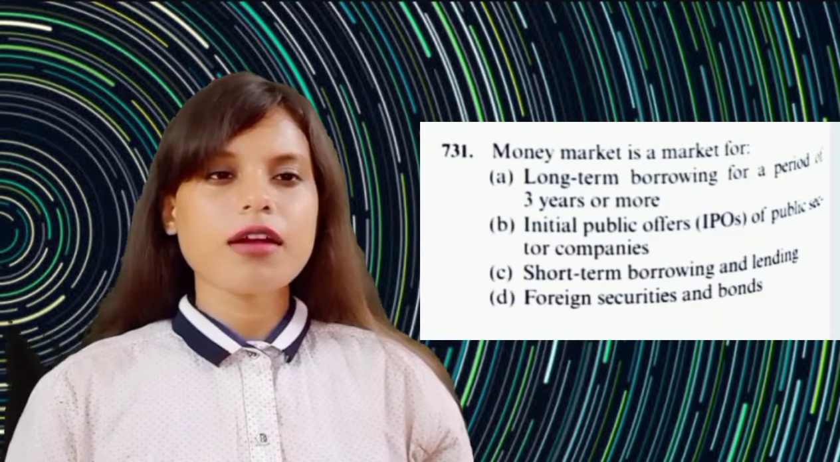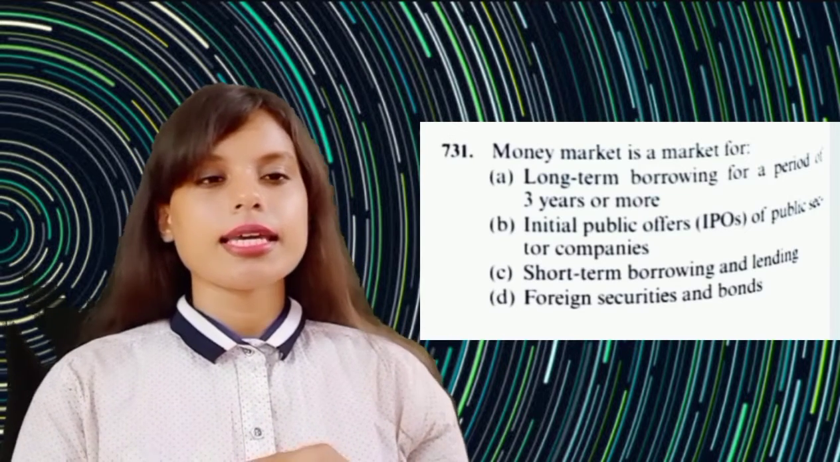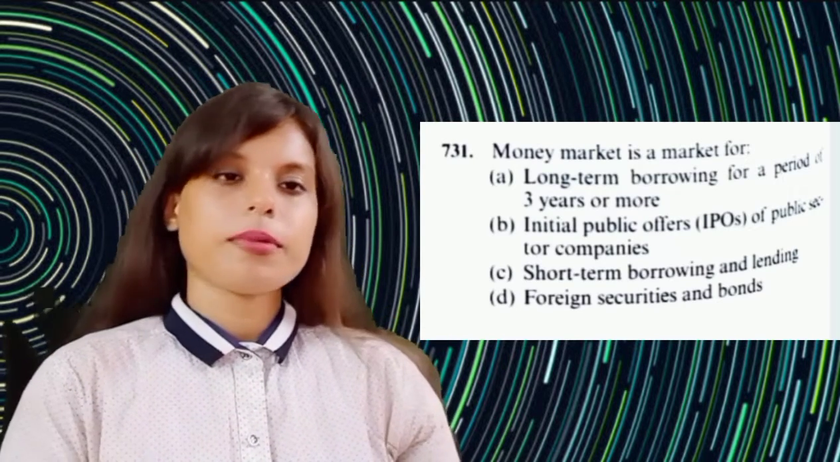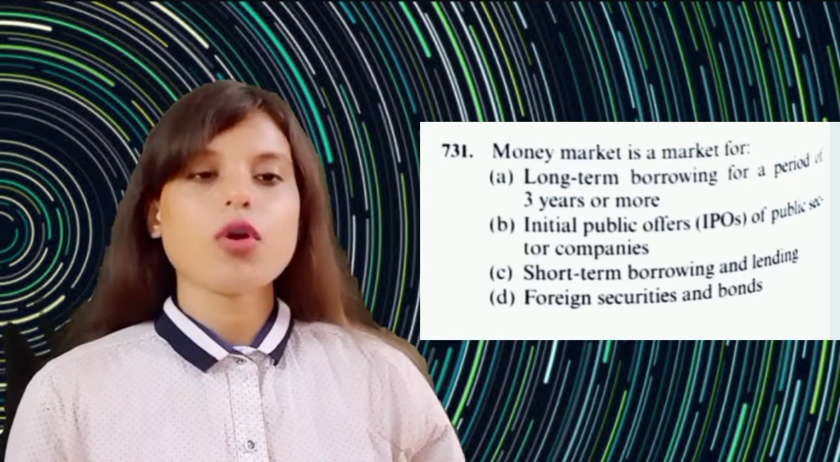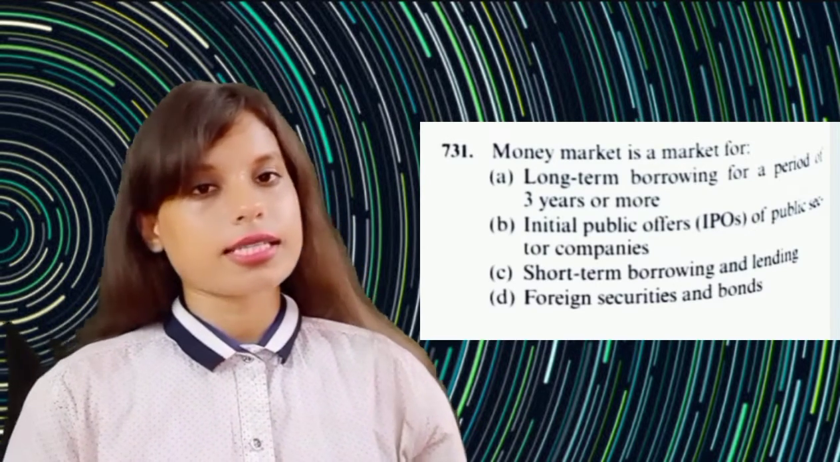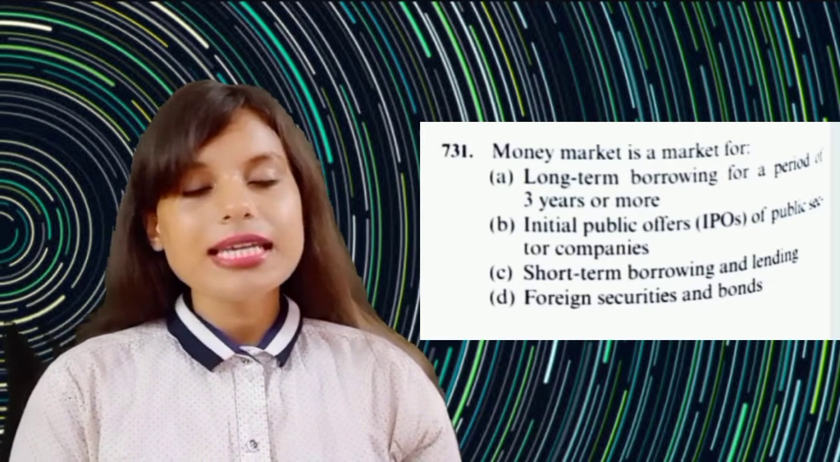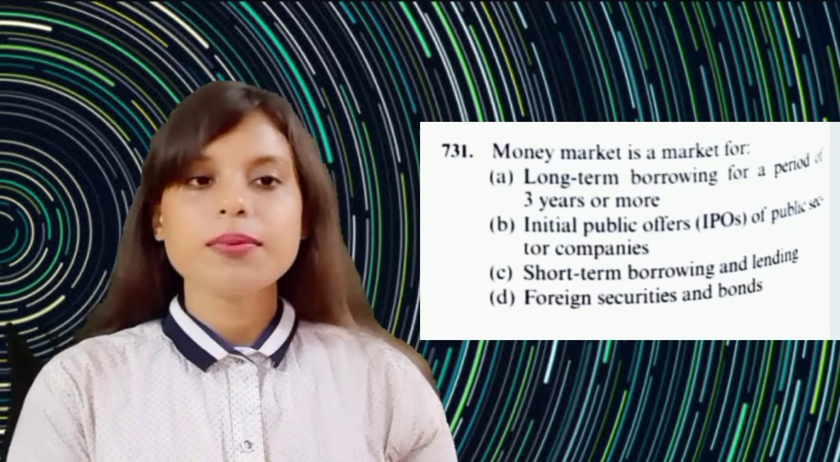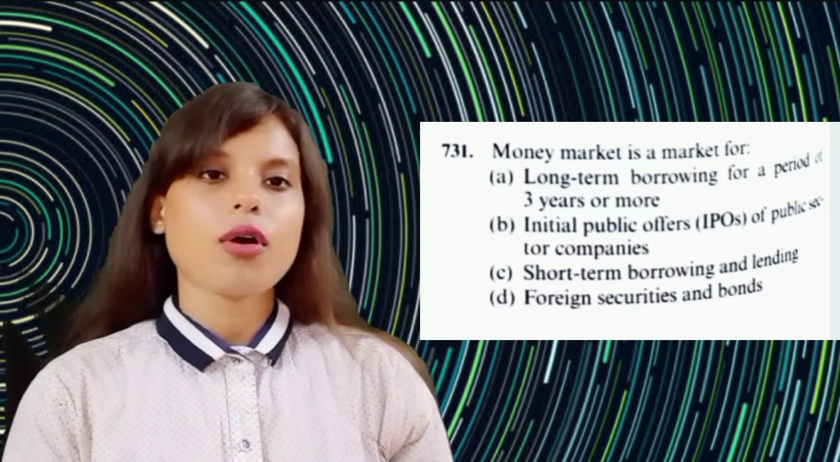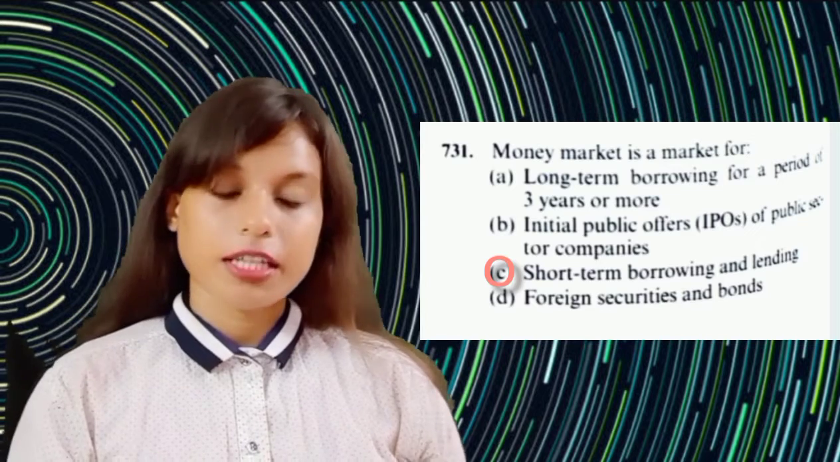Moving over to the next question, money market is a market for what? Number 1 statement says it is a long-term borrowing for a period of 3 years or more. The second statement says initial public offers, that is IPOs of public sector companies. Then the third one says it's a short-term borrowing and lending process. The correct answer for this question would be number C.